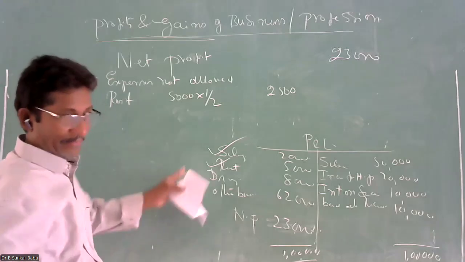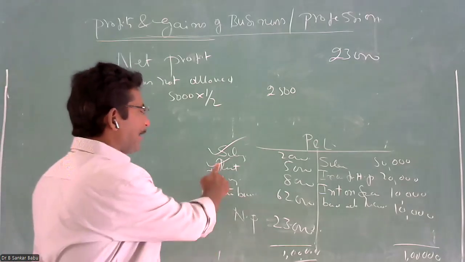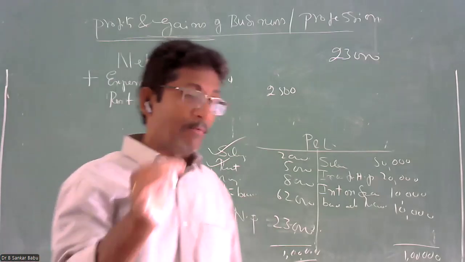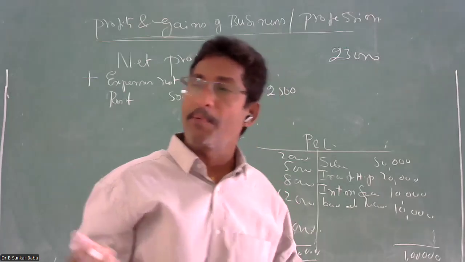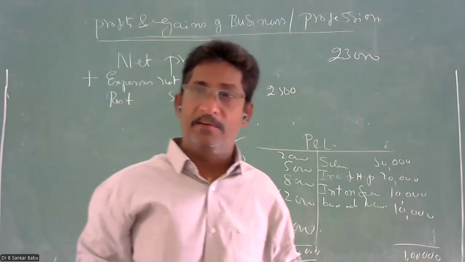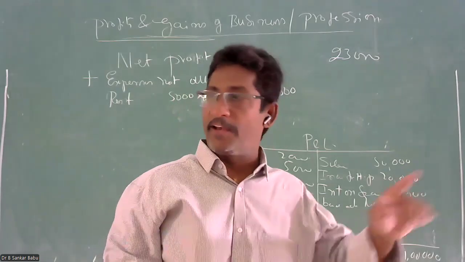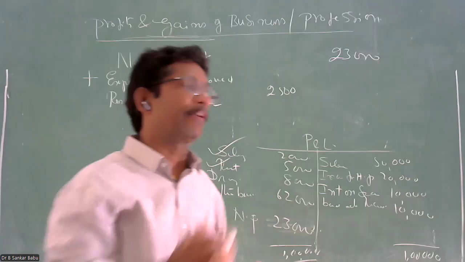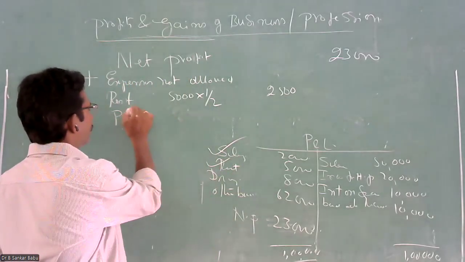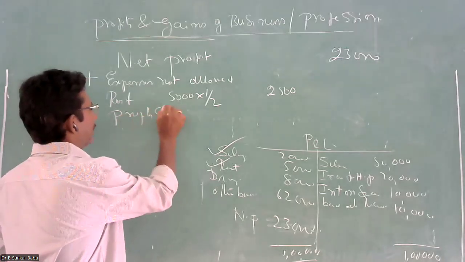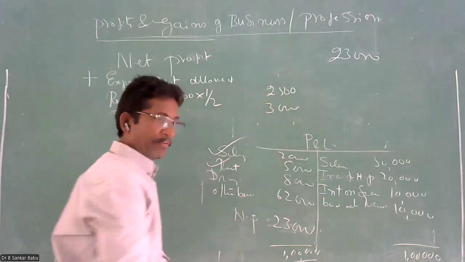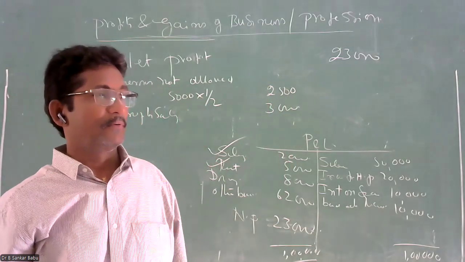In the same way, salary. If you pay the salary to the employees, it is allowed. But if the owner takes the salary, how does the proprietor take the salary from the business? No. He is entitled to earn the profit. He is not entitled to draw the salary from the business. He has to pay the salary to the employees. So proprietor salary is also not allowed. Why? Because the proprietor is taking the salary, that is not allowed. For example, if there is a 3,000 rupees proprietor salary, not allowed.